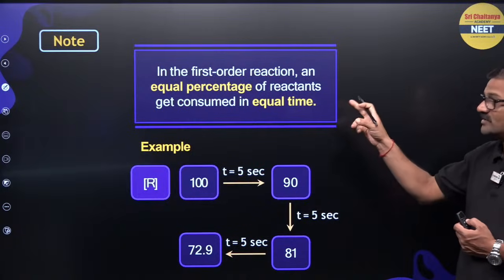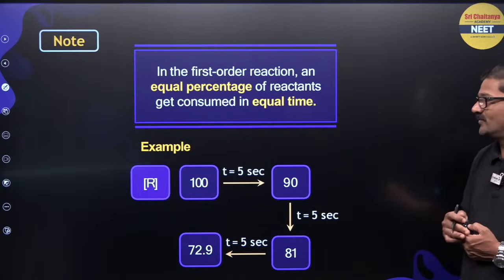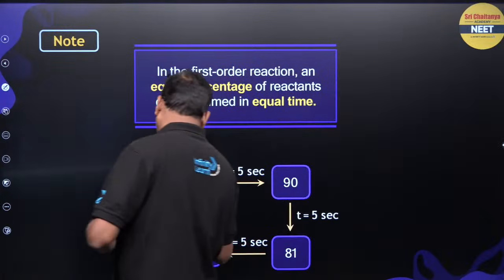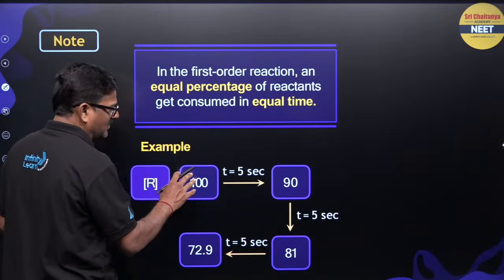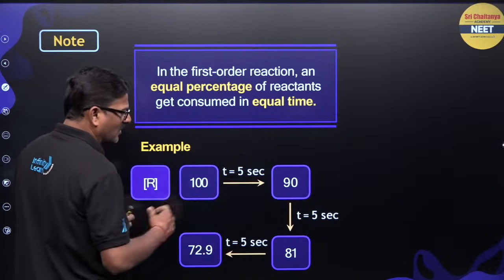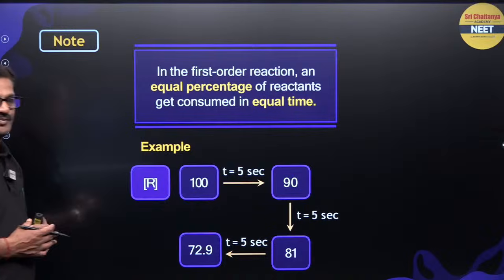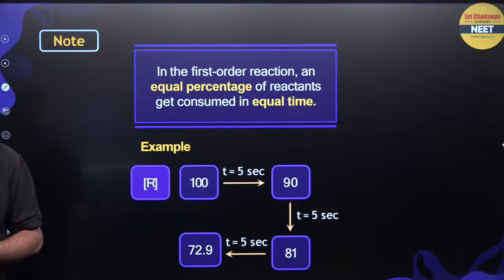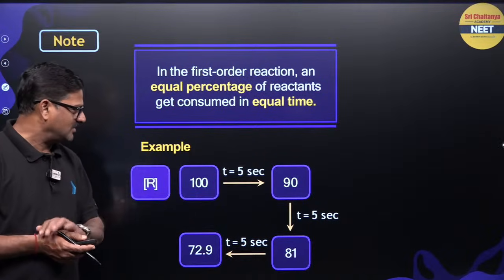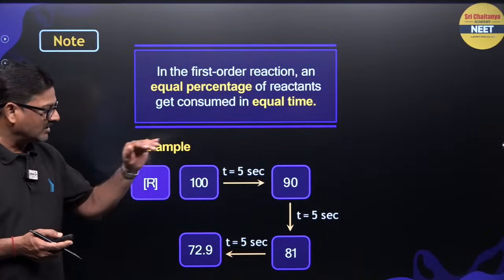That is the important parameter. Example, if the reactant concentration is 100, after 5 seconds it will be 90, after another 5 seconds it will be 81, and after another 5 seconds it will be 72.9. So the same fraction should be completed in every 5 seconds.